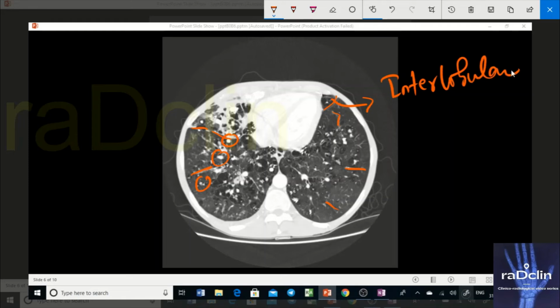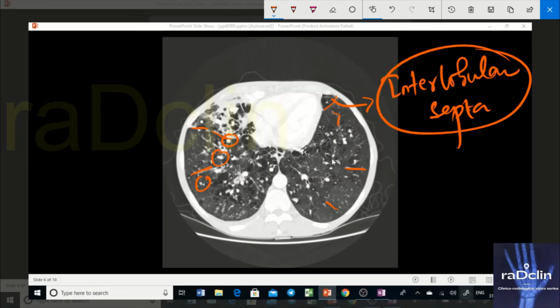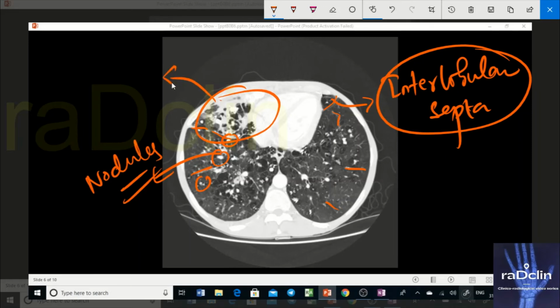Interlobular septa. So interlobular septa are basically what? They are thickened, and we see nodules. Now these nodules, if you see in the anterior part of this right lung, they have coalesced, they have joined to form a patchy area of increased density. So they have formed a patchy consolidation. So these are the three things that you will see in this diffuse alveolar septal form of amyloidosis.